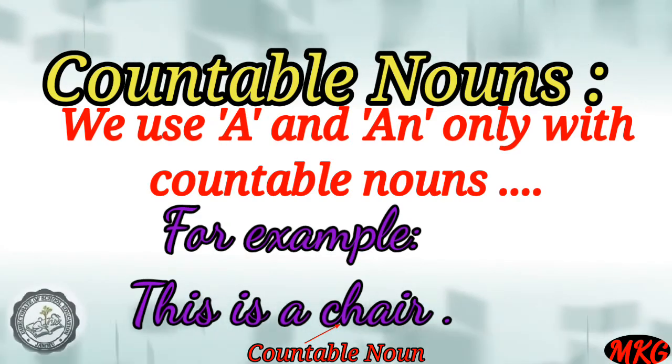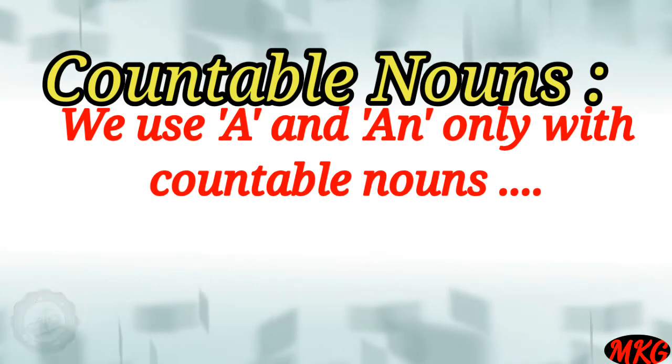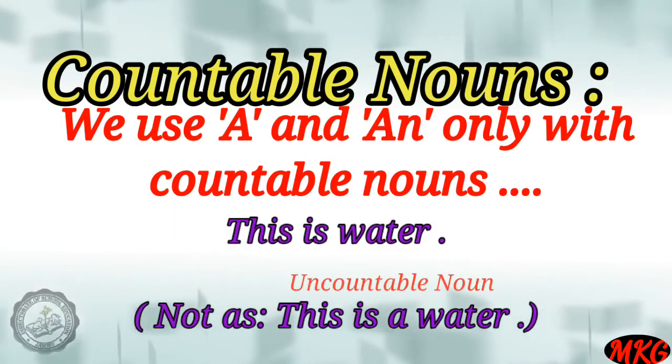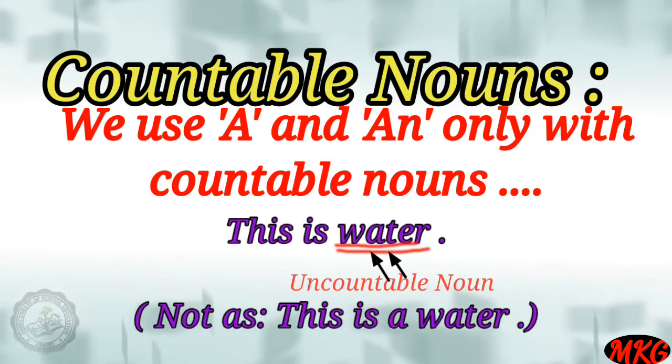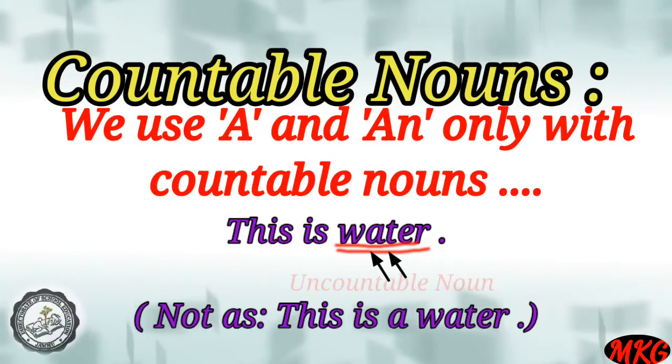But if I have to say this is water, I can't say this is a water because I cannot count the water. I can say this is a bottle of water, but I can't say this is a water. I can say instead this is water. This is air. These are clouds. But students,